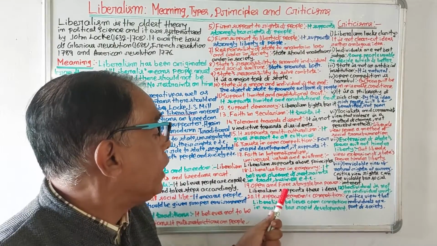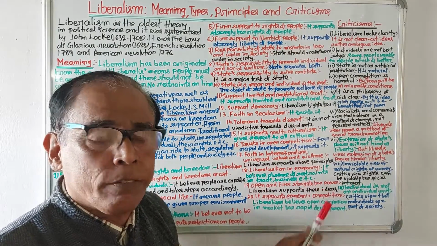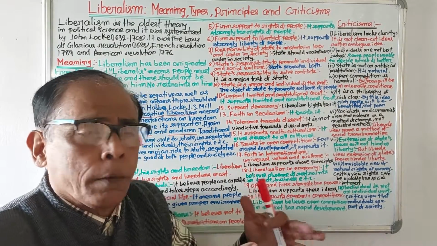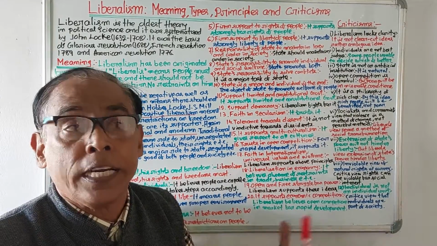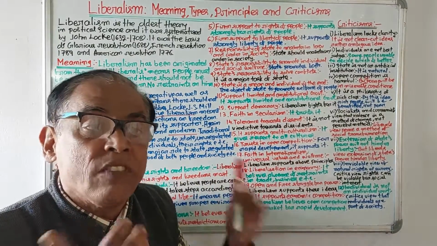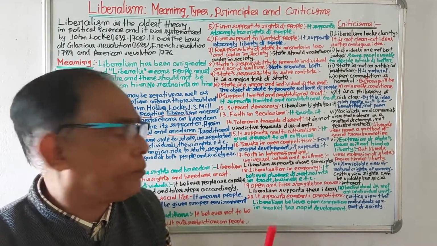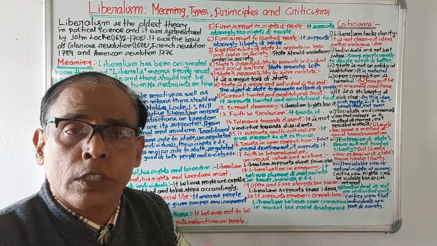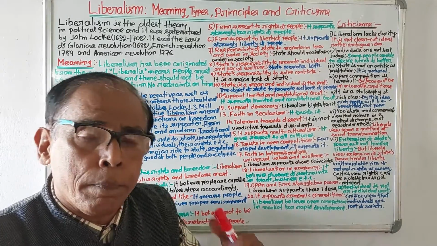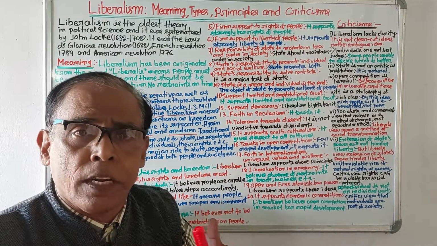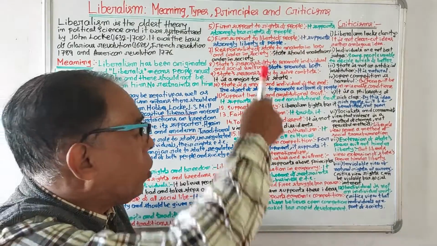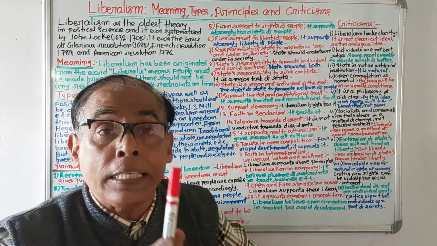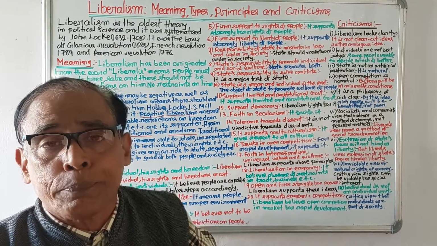19. Open and free struggle for power. It believes that there should be an open and free struggle for power. It means every political party can contest for power. It supports economic competition, that there may be competition in the field of business and trade. So these are all the 20 important principles of liberalism.